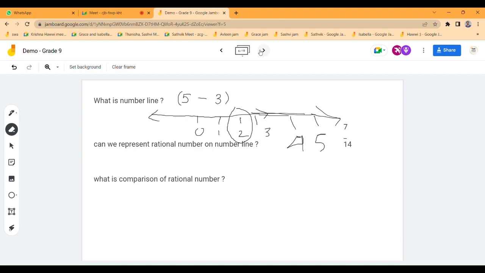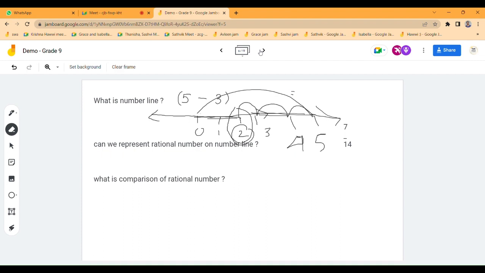Can we represent the rational number on the number line? Yes, ma'am. There is an incomplete here. You have to mark up to 5. Then you have to come back 3 units. Where are you standing now? 2. So this is what you have to represent. Okay, ma'am.